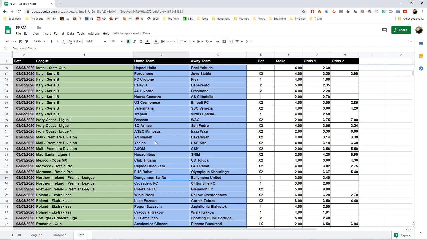We change to Northern Ireland, where we have the wins for Dungannon Swifts and the Crusaders, but we have another away win or a draw for Glenavon FC against Coleraine. Then in the Poland Ekstraklasa we got a draw or an away win for Raków Częstochowa, and the same thing for Górnik Zabrze. However, we have home wins for Pogoń Szczecin and Cracovia Krakow.